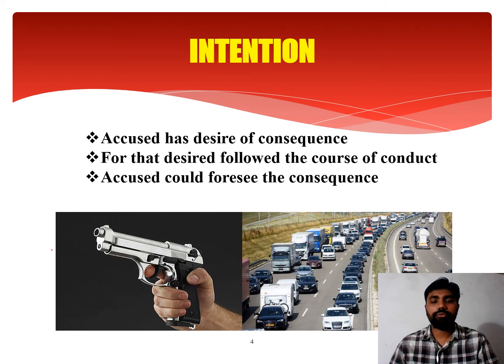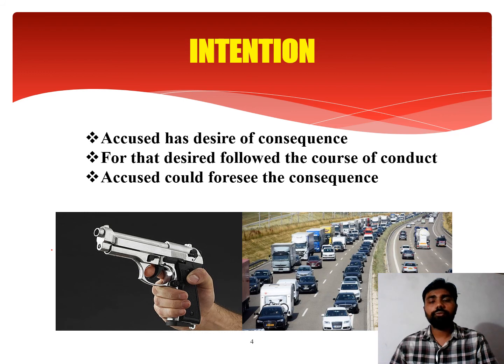Let us take another example. A wants to take out the purse from B's pocket, and in that course, while taking out the purse from B's pocket, B died. Whether A had desire to kill? Of course he had desire of theft, committing the offense of theft, but he doesn't have desire to kill. Number two, whether he followed the course of conduct. He didn't follow the course of conduct to kill. The reason was he followed the course of conduct for the theft and not for killing B.